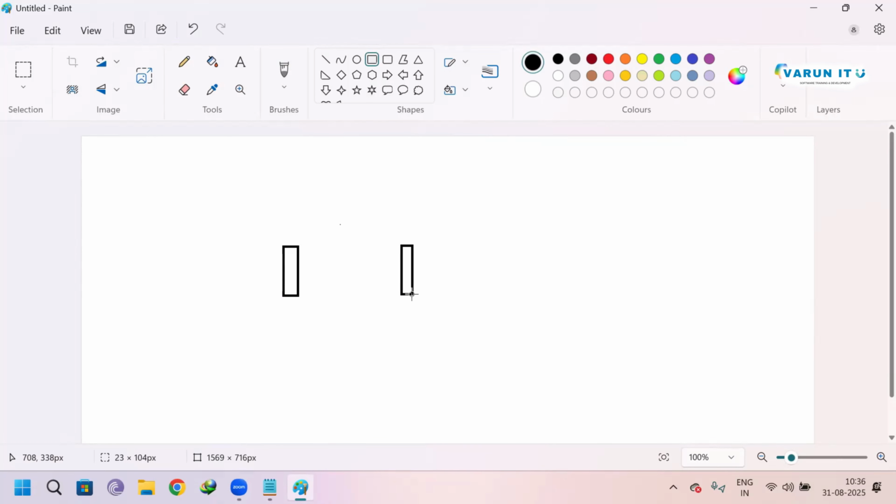Let me draw the diagram. Just I'm drawing one diagram to make you understand clearly.